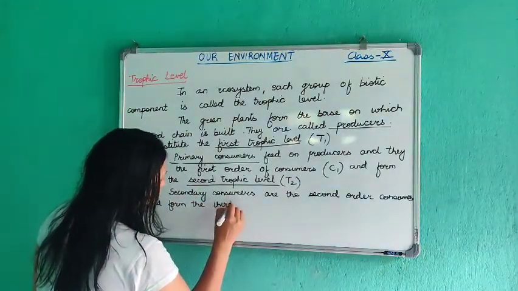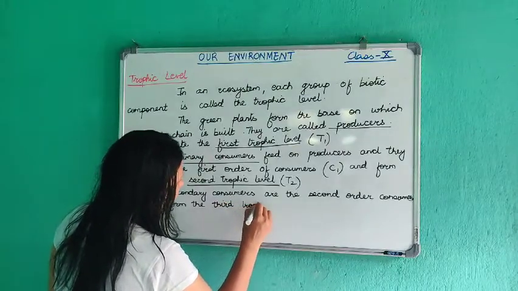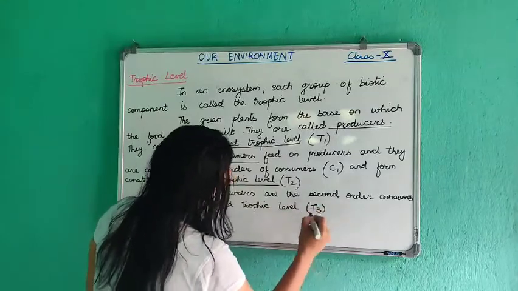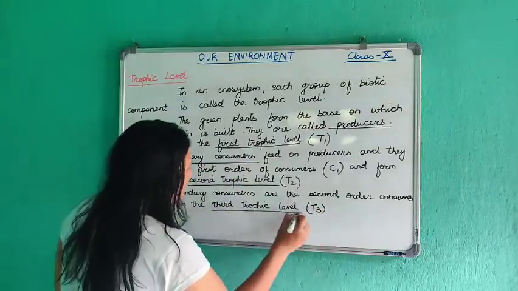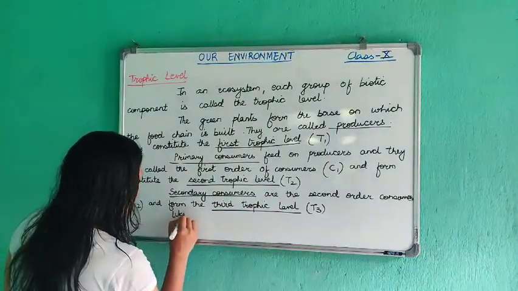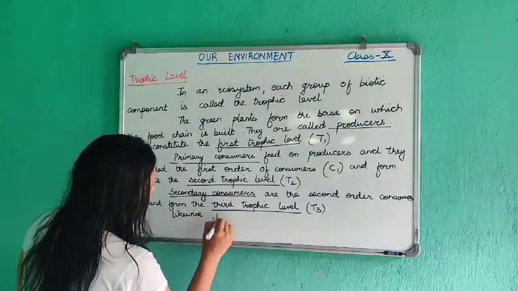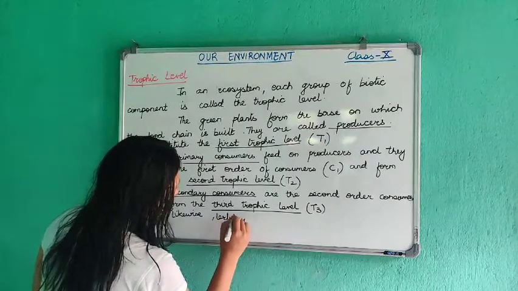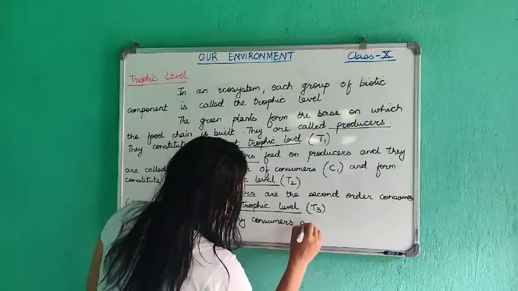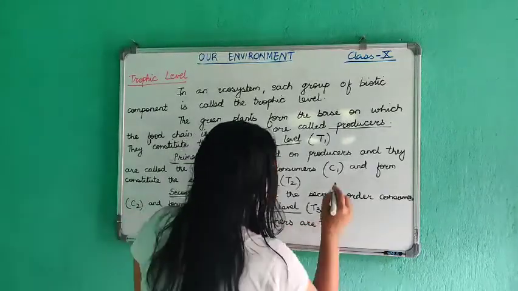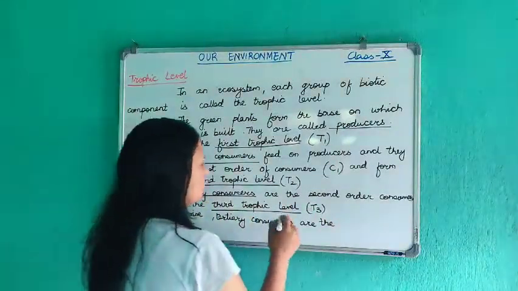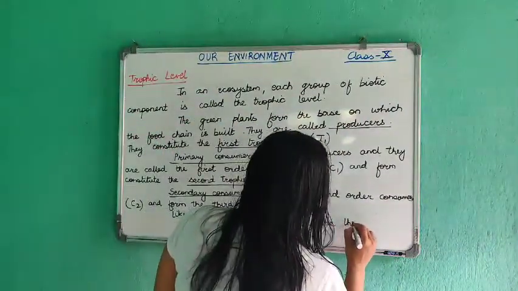Likewise, tertiary consumers are the third order consumers, because first order is primary, second order is secondary, and tertiary will be the third order.